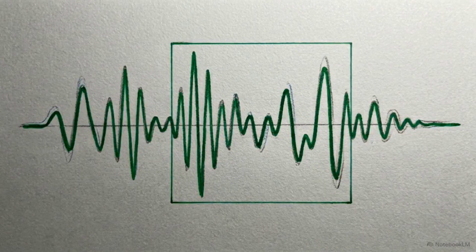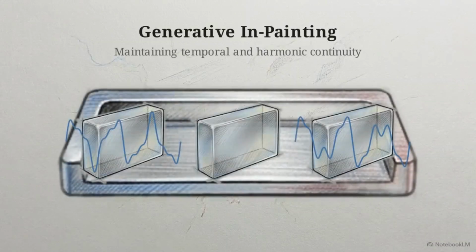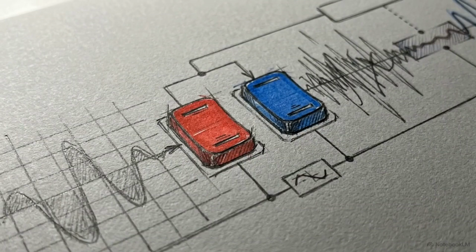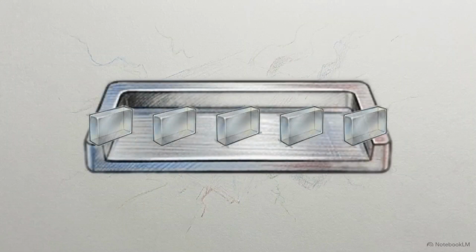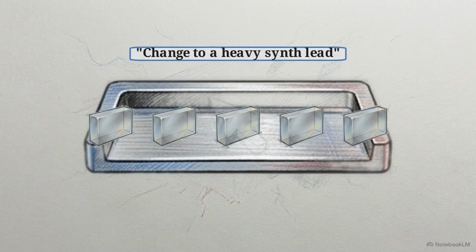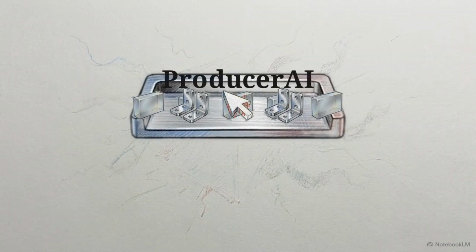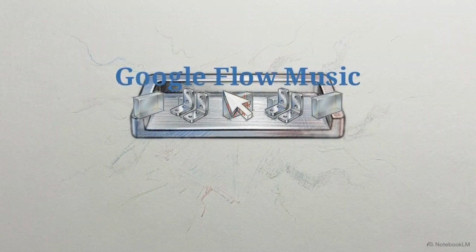The core technical challenge in generative audio is in-painting, altering a specific section of a track without breaking the temporal or harmonic continuity of the surrounding song. Google Flow Music navigates this continuity problem by introducing iterative replace and extend workflows. This diagram illustrates the timeline logic. Users apply natural language prompts to target localized sections of audio. You isolate the exact segment that needs adjustment, dissolve it, and regenerate a new waveform that aligns with the existing track. This targeted prompting bridges the gap between raw AI generation and the precise editing environment of a traditional DAW.